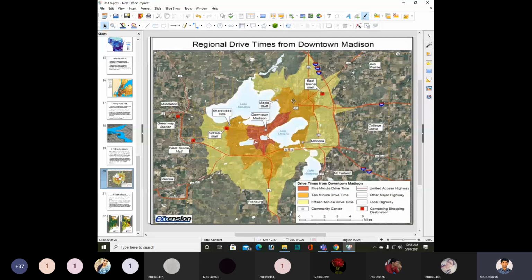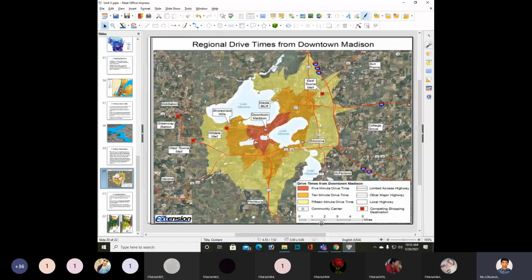Next, we have this color. If you want to go from this point to this region or these regions, it will require 15 minutes drive time.